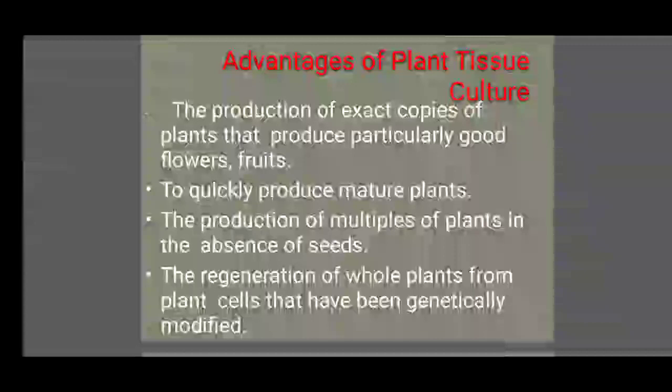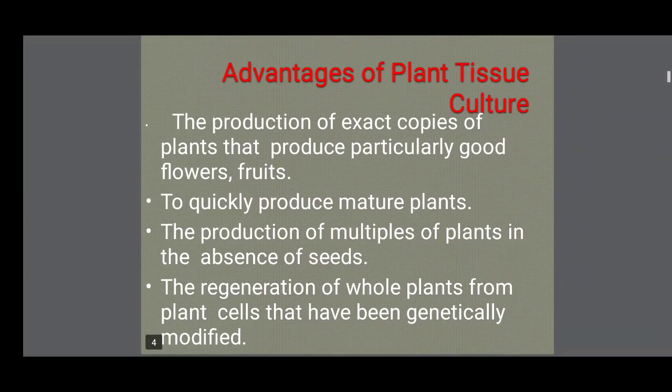Some plants have very big fruits with a very sweet taste. We need those plants. So at that time we take the cells from our desired plant, culture them at the laboratory level, and produce that type of plant. This is a good advantage of plant tissue culture.